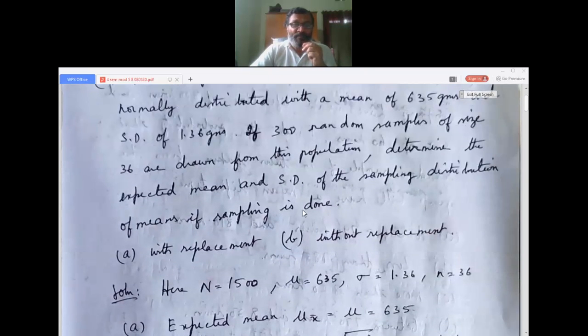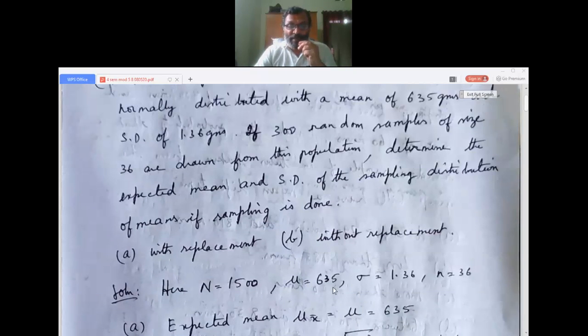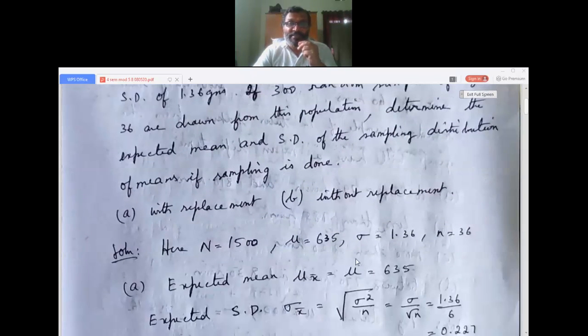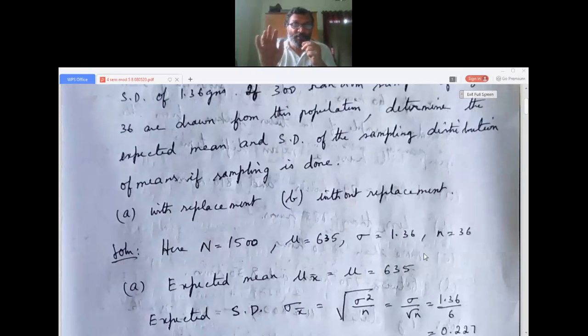Now first, the weights of 1500 ball bearings. So the population of 1500 is the big population, so N equals 1500, with a mean of 635 grams, so mu equals 635, and standard deviation of 1.36. Then it is given that 300 random samples of size 36 are drawn, so n equals 36. See how everything is given in the problem; you have to judge which is what. Here n is the sample size.